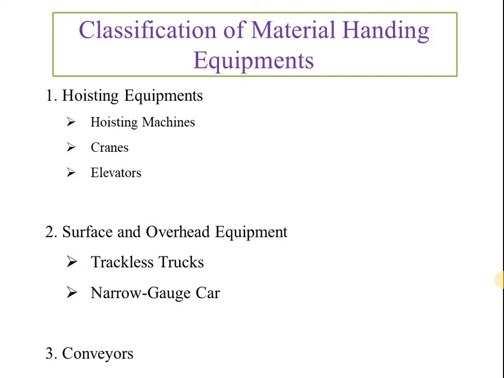These are the equipments we prefer for transporting the unit load over a short distance and also with good accuracy.